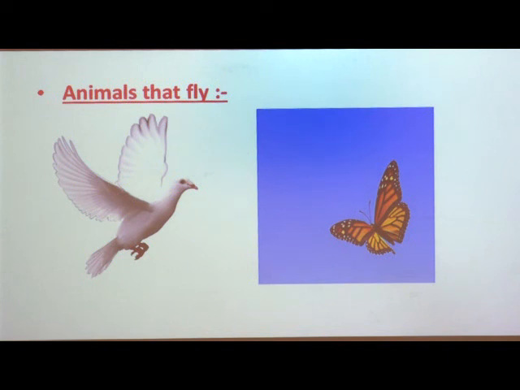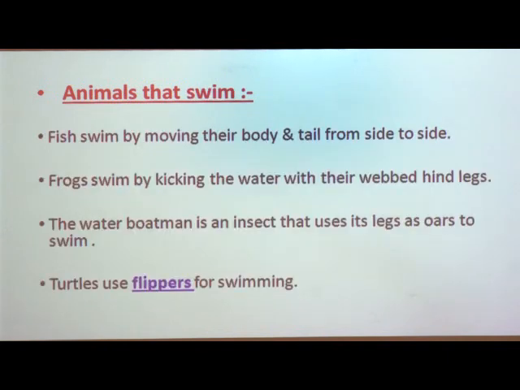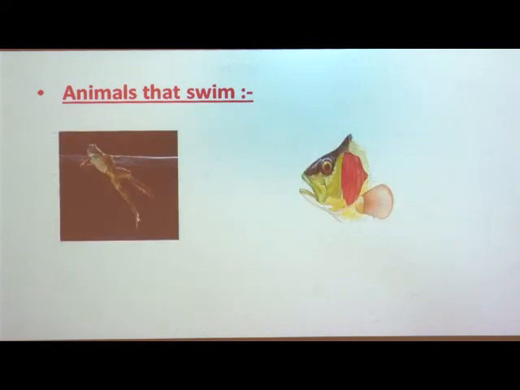Now see about the animals that move by swimming. Animals such as fish, frogs, water boatmen, prawns, tadpoles and turtles, which live in water, have special features and have adapted themselves to live in water, which helps them to swim. For example, frogs swim by moving their body and tail from side to side.